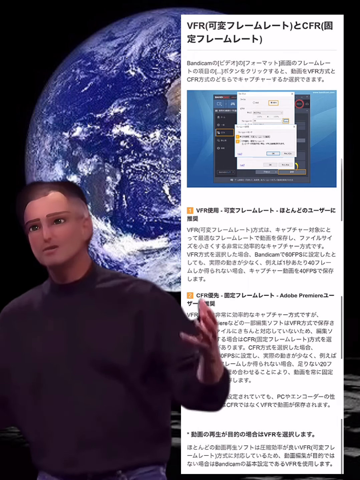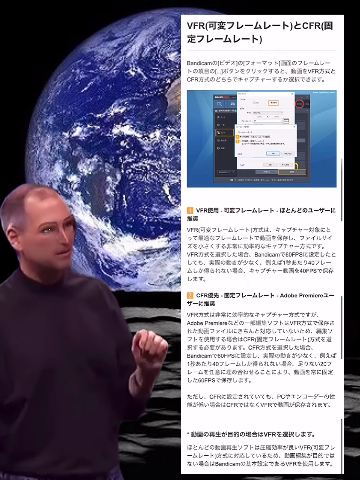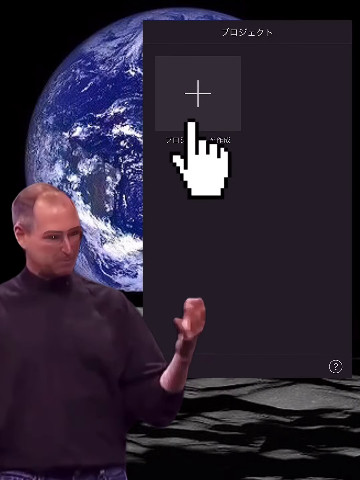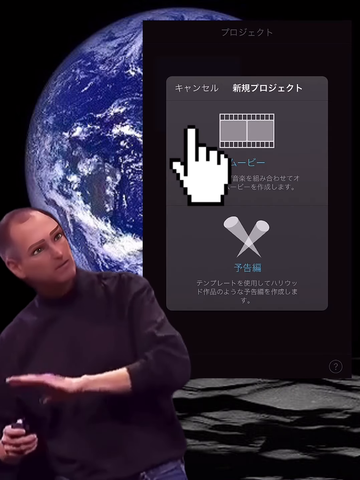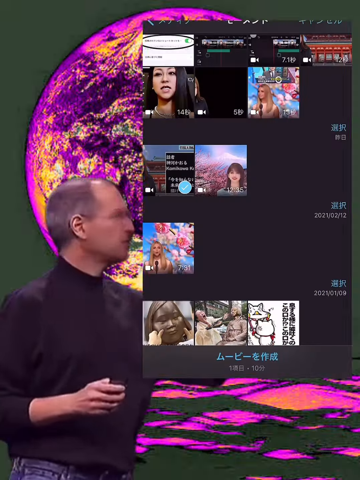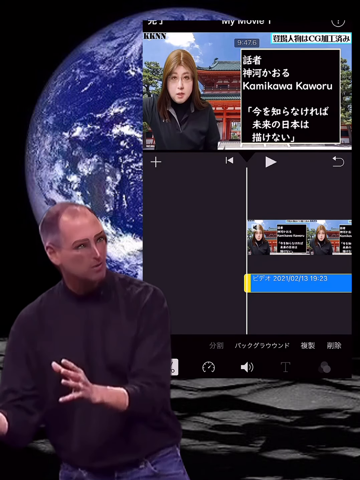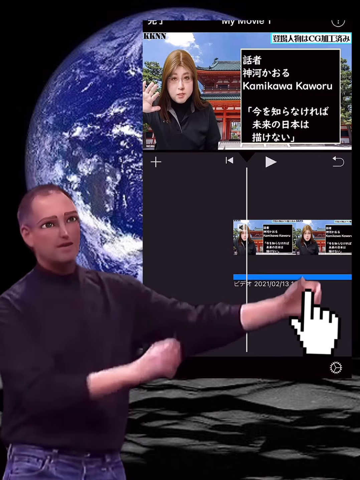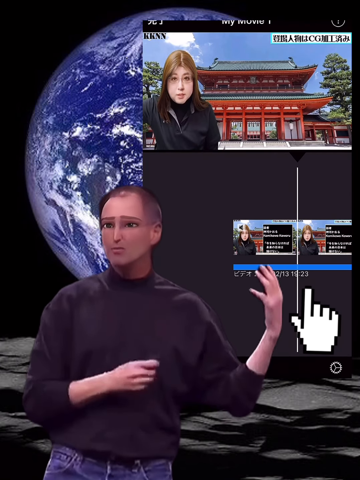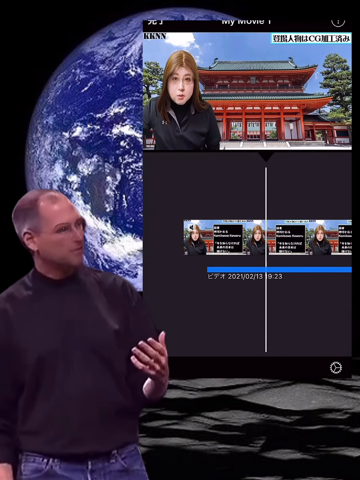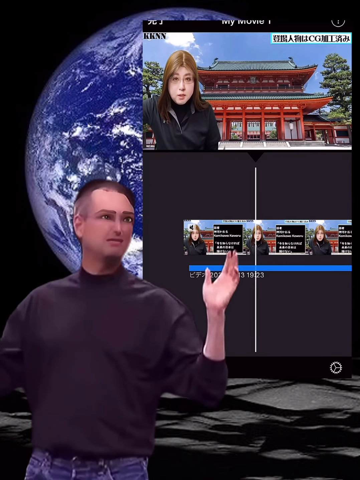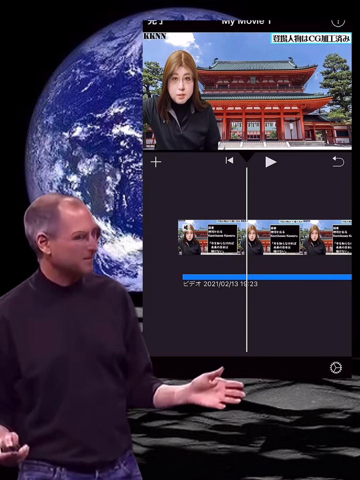So, although it's analog, learn how to use iMovie to correct sound deviations. 1. Load the video created by CapCut into iMovie. 2. Click Detach. 3. The voice will be detached, so press and hold the band of the voice and move it back and forth to correct the sound gap. 4. Save. With the above, the sound deviation can be corrected. It's easy. So, I think CapCut's bugs can be improved, but what about it?